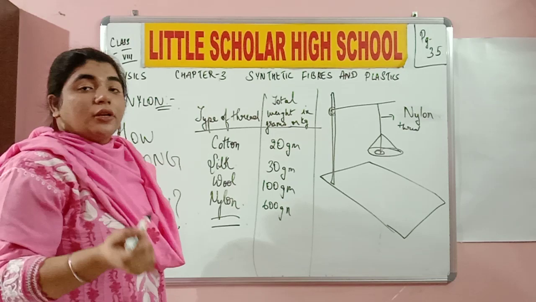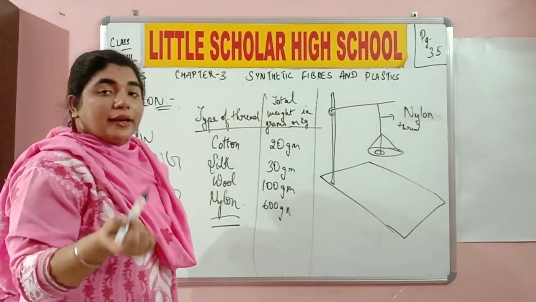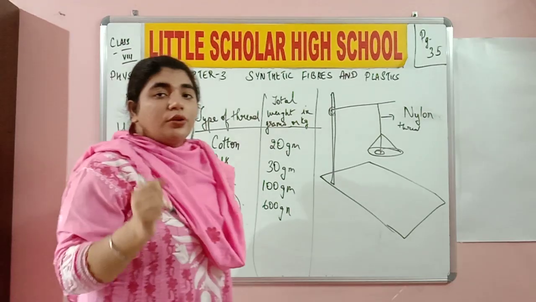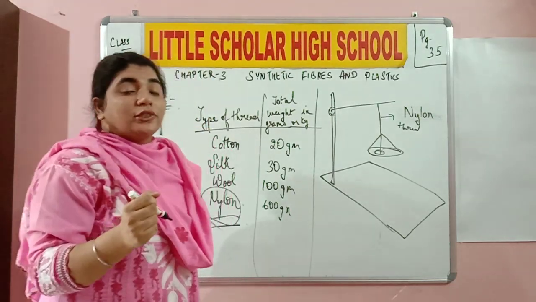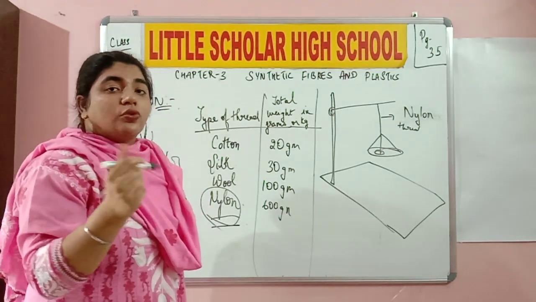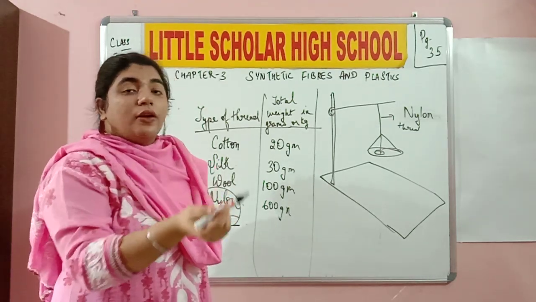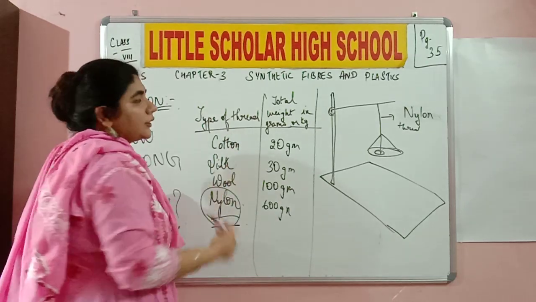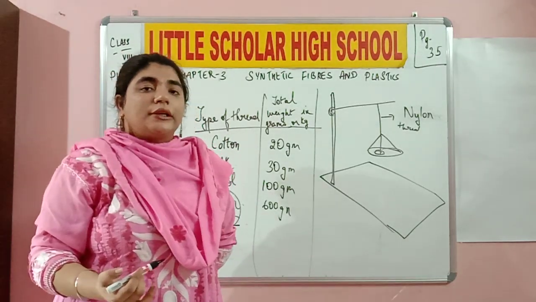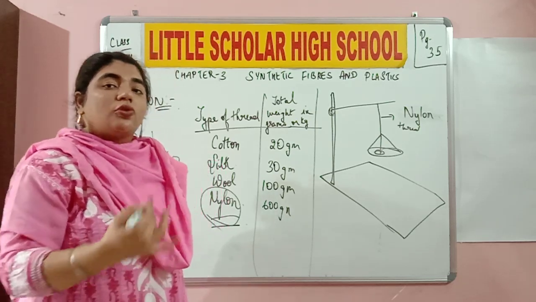The strongest material that I can use to hold any kind of weight is nothing but nylon. If you want durability and if you want to attach a very heavy weight to a certain amount of thread or rope, you are going to opt for nylon threads instead of cotton or silk threads. Do you understand? Now, why am I not using cotton, silk and wool over here? Because they were not as strong as nylon.